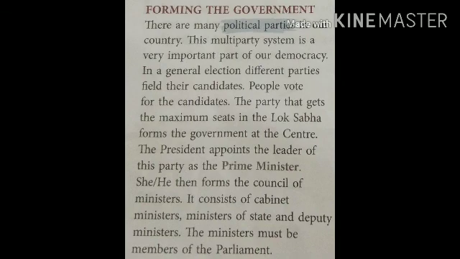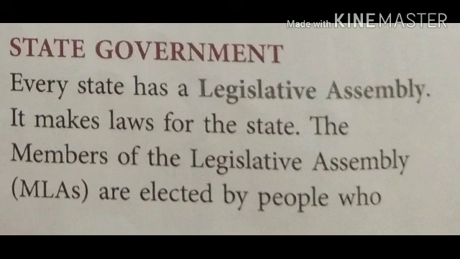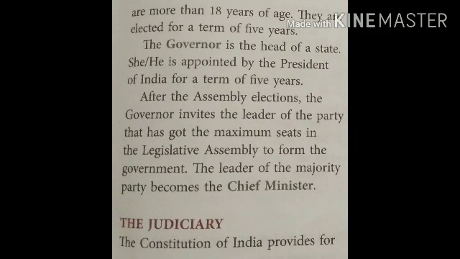She or he then forms the Council of Ministers. It consists of cabinet ministers, ministers of state and deputy ministers. The ministers must be members of the parliament. State government. Every state has a legislative assembly. It makes laws for the state. The members of the legislative assembly, MLAs, are elected by people who are more than 18 years of age.